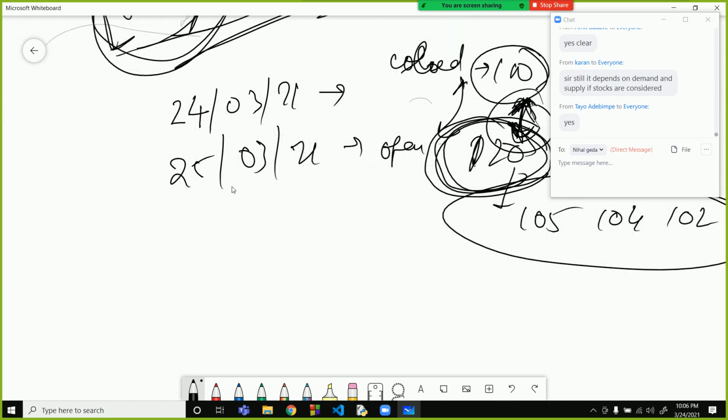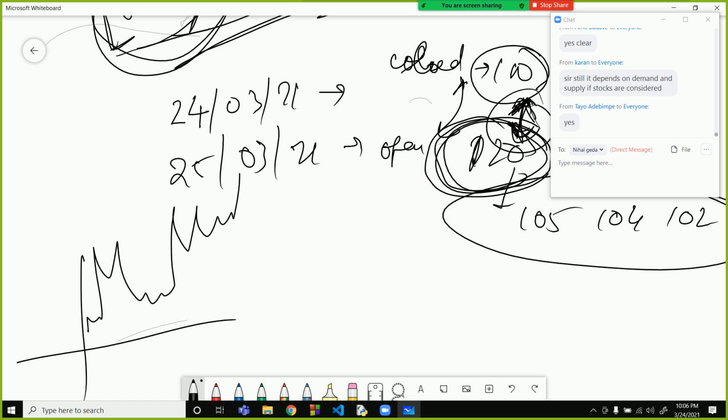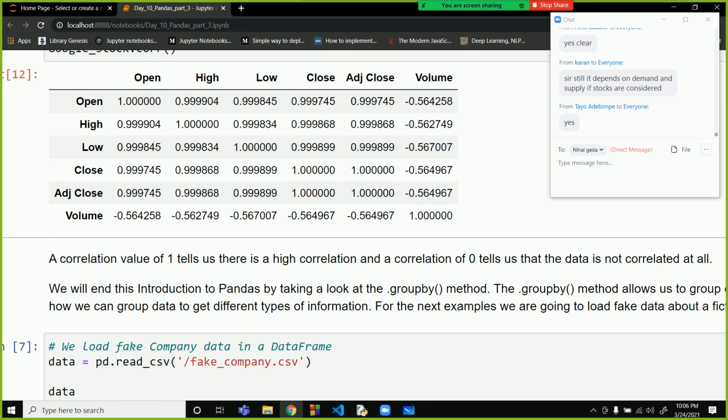So if your stock is going like this, this is the channel value, so you can predict. Demand and supply works based upon history. I'm not going into the details of technical analysis of stocks, but demand and supply also works. It is a temperament, not an actual value.